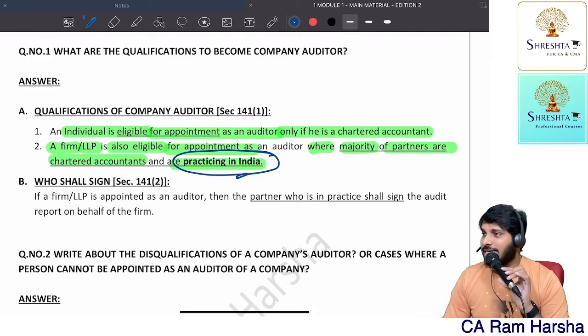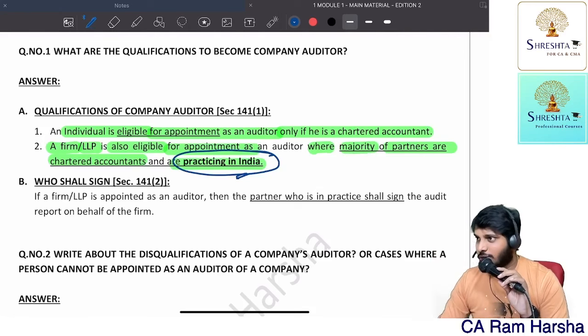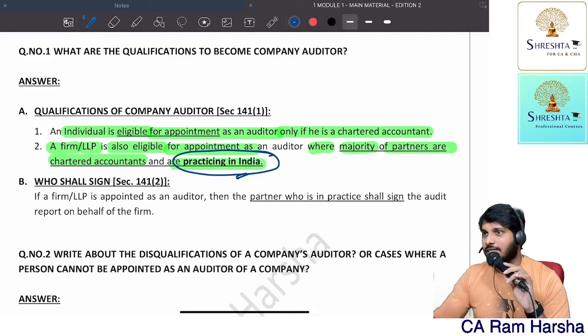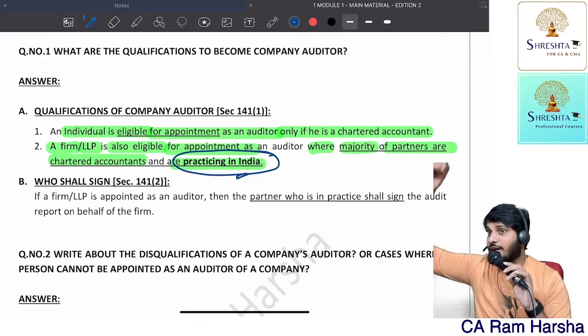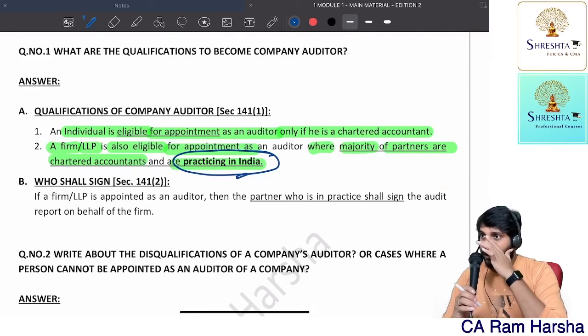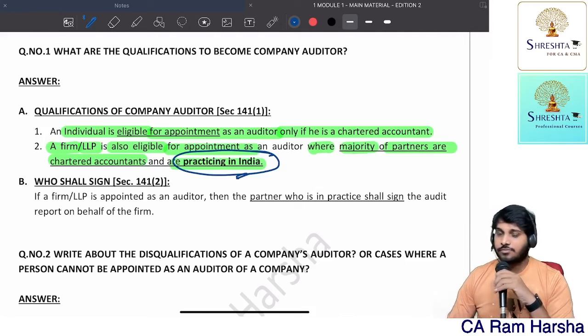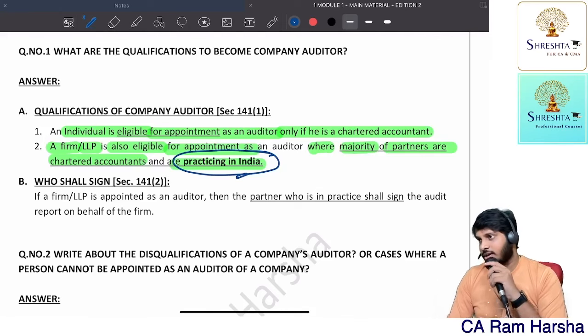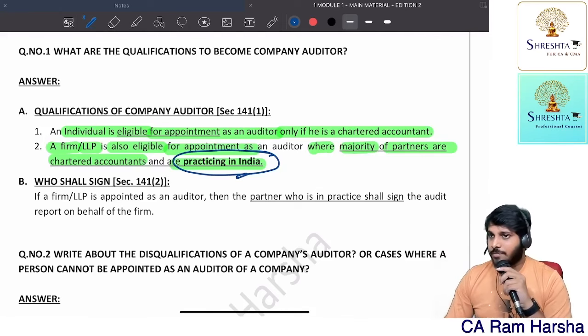Getting the point? Practicing in India, option A. Practicing outside India, option B. Option C, chartered accountants, they'll put a full stop. The practicing word they won't use. Option D, they'll use some other option. We must choose the most accurate option. That's why you should always read all 4 options in an MCQ. When you're reading MCQs, I'll tell you one technique.